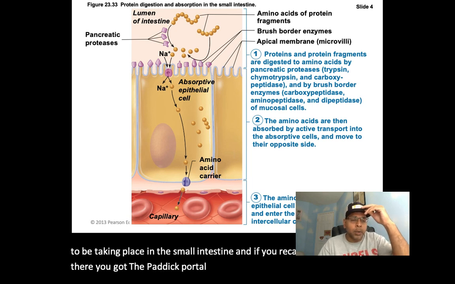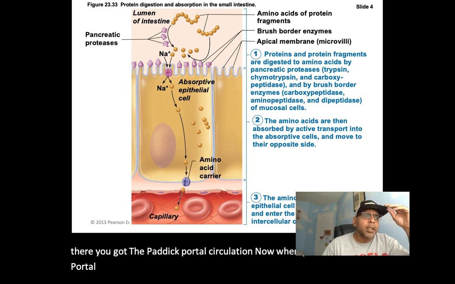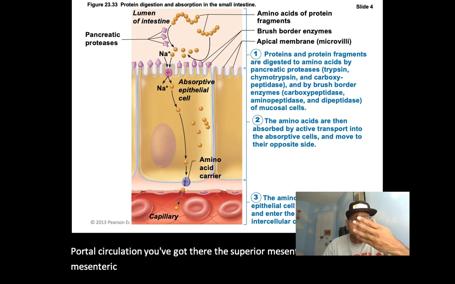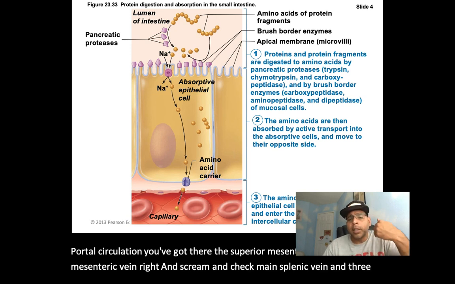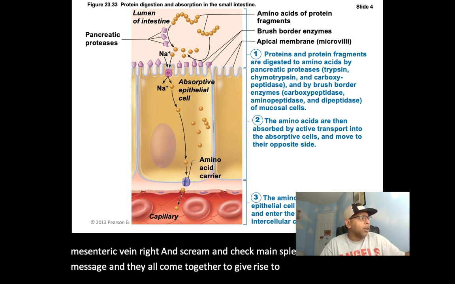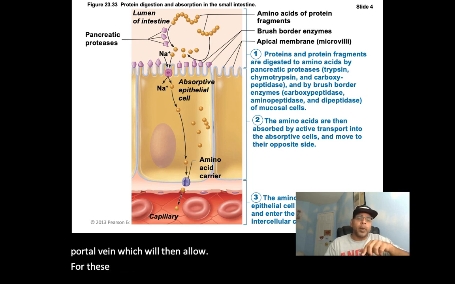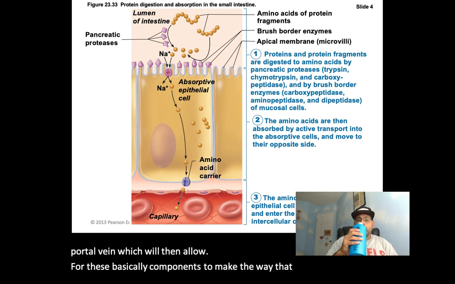The superior mesenteric vein, splenic vein, and inferior mesenteric vein all come together to give rise to the hepatic portal vein, which will then allow these components to make their way into the liver.